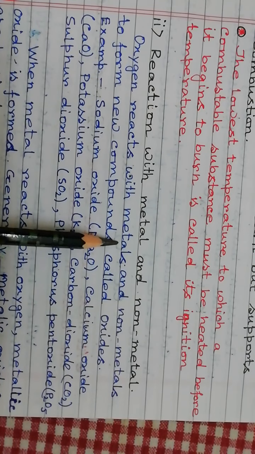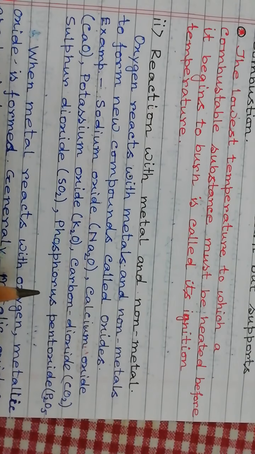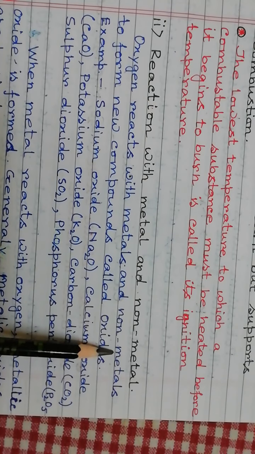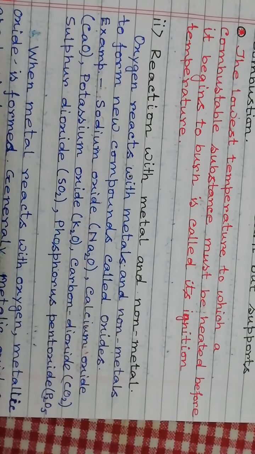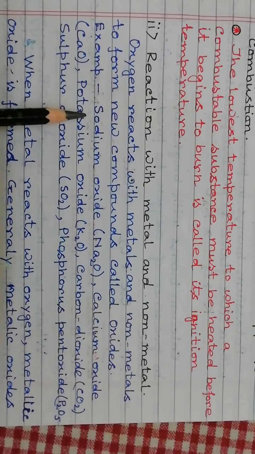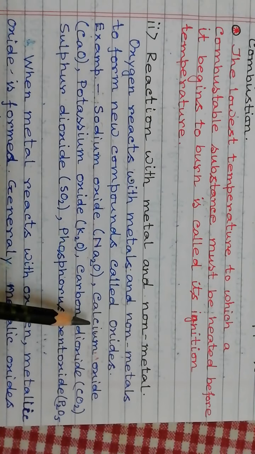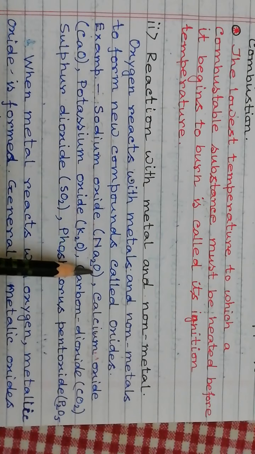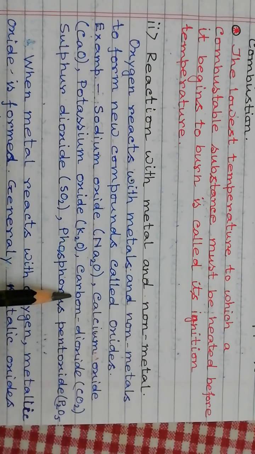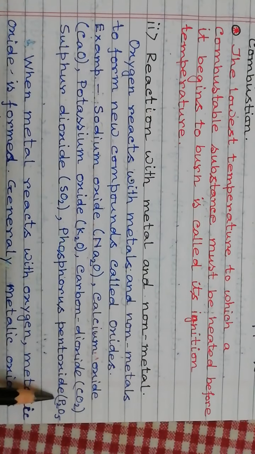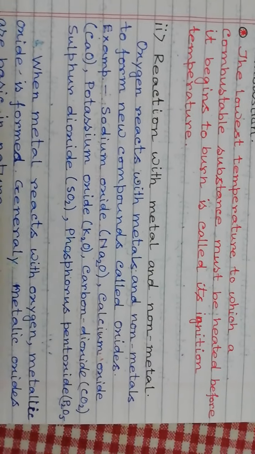If oxygen reacts with metal, then it forms metallic oxides. When oxygen reacts with non-metal, it forms non-metallic oxides. Sodium oxide, calcium oxide, potassium oxide are examples of metallic oxides, whereas carbon dioxide, sulfur dioxide or phosphorus pentoxide are examples of non-metallic oxides.